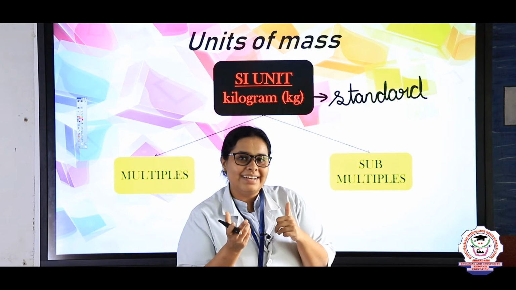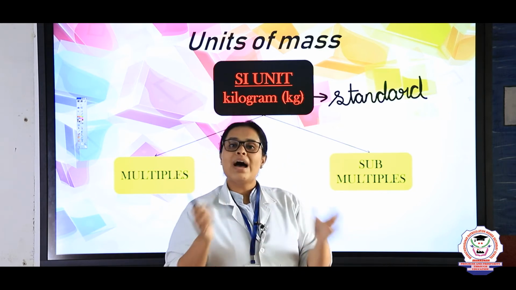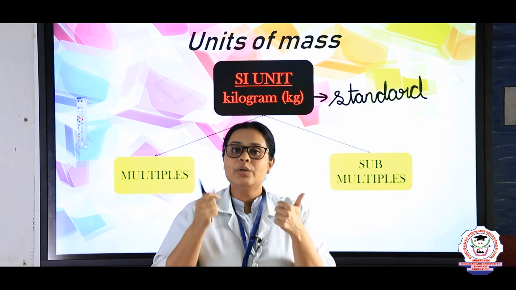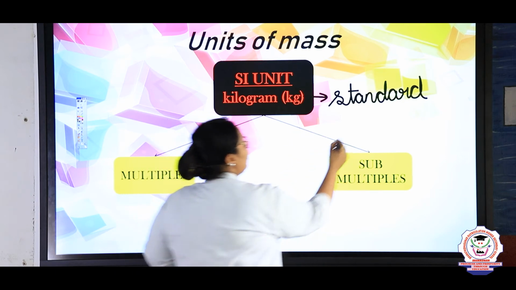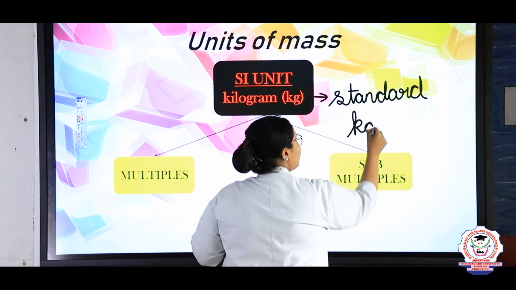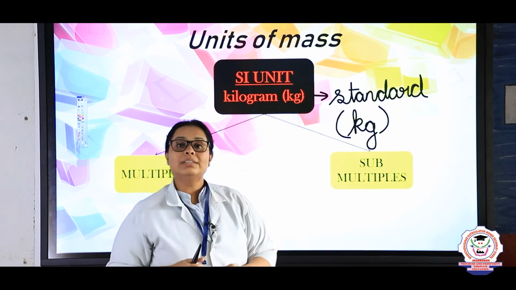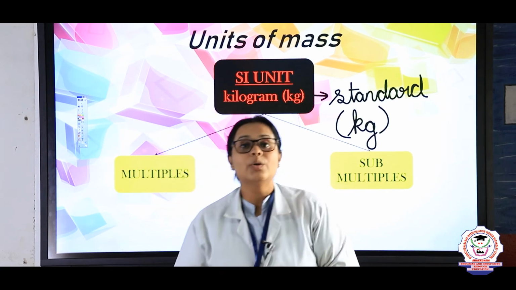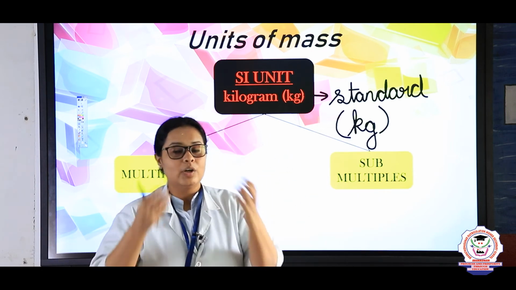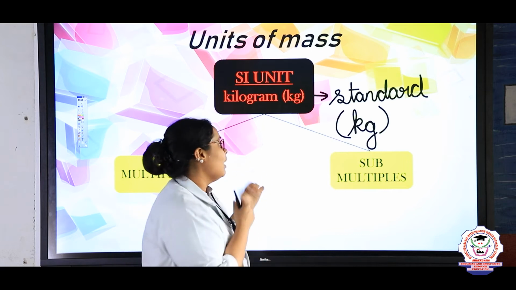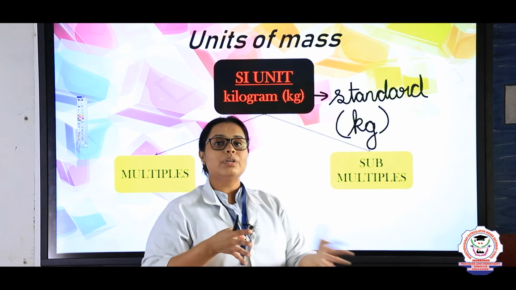WWE you are watching, right? In that you will see that the wrestlers' weights are in pounds. So, to have the same unit, you need a standard unit, and the standard unit of mass is the kilogram. What is it? Kg. Here you can see why we are saying it is an SI unit, because it is the International System of Units. So, internationally we are using the same particular kind of unit, right children? Yeah. After that let us see how the units and subunits have been divided.